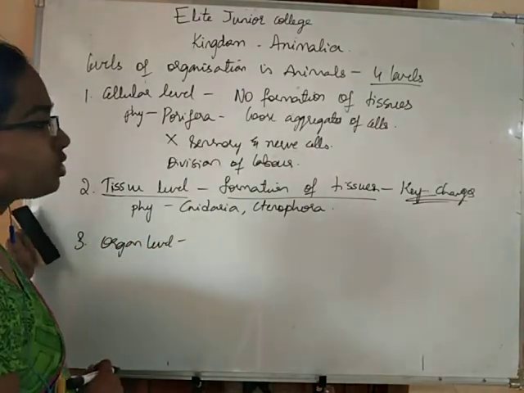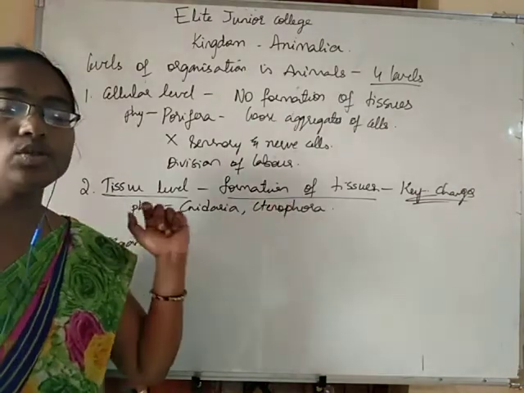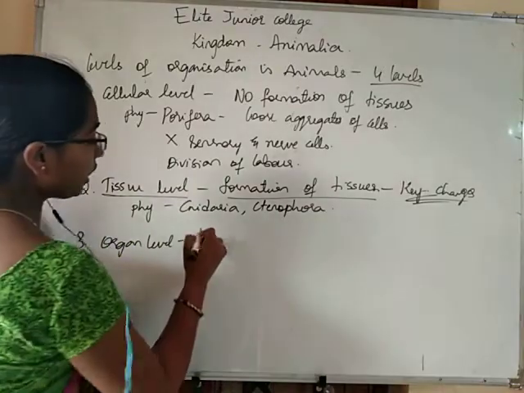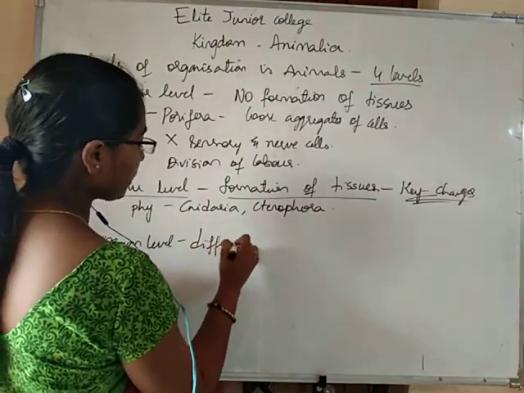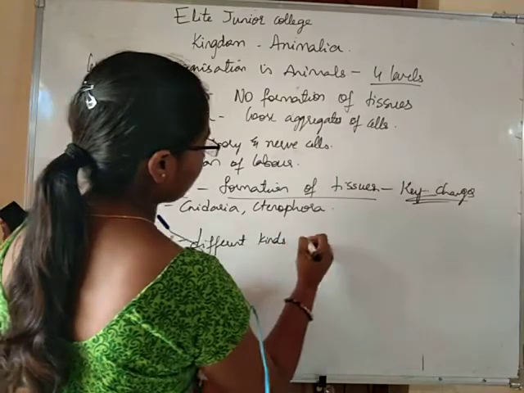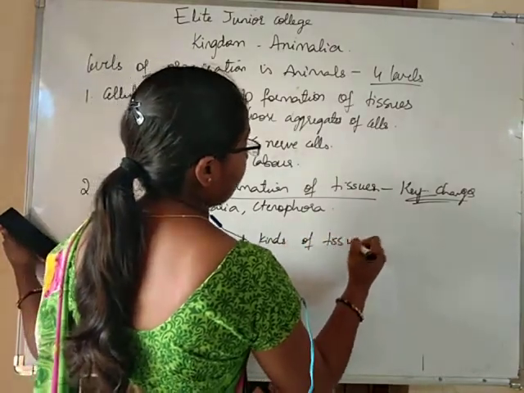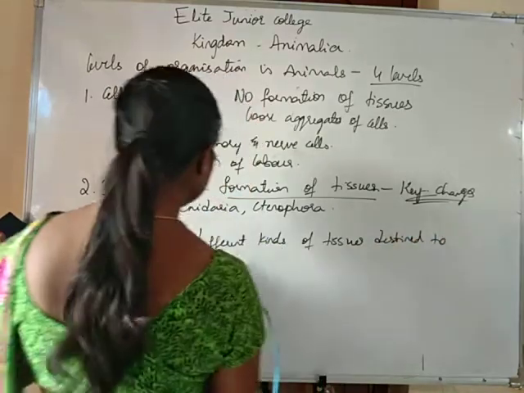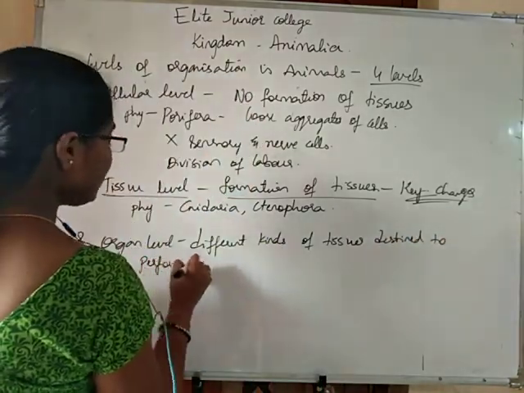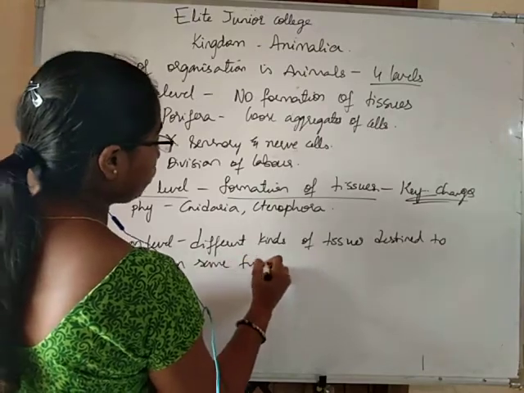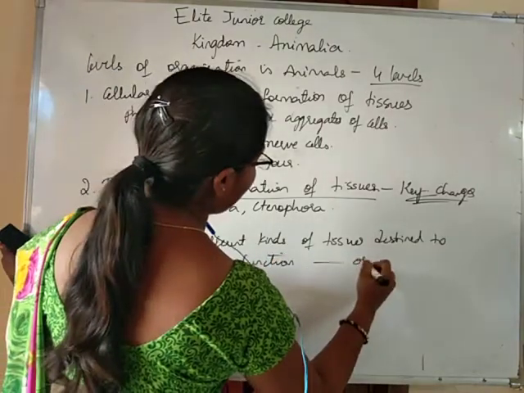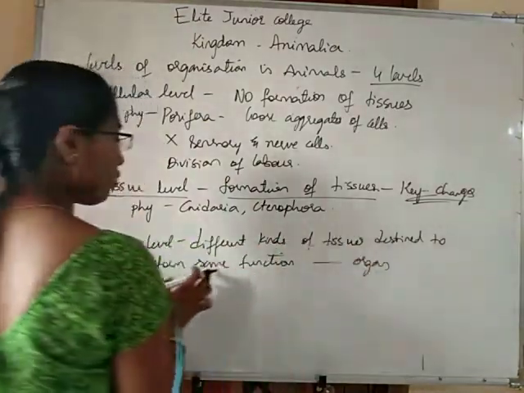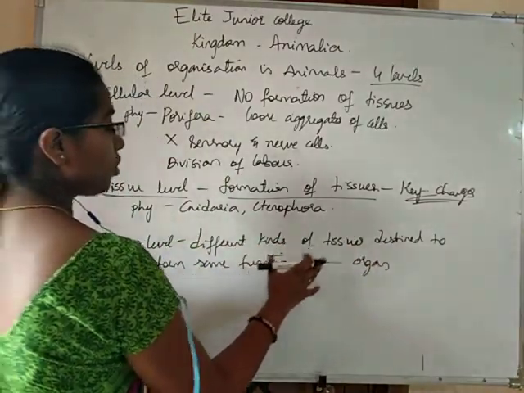Organ level of organization in the sense the different kinds of tissues which are destined to perform the same function are grouped together to form organs.